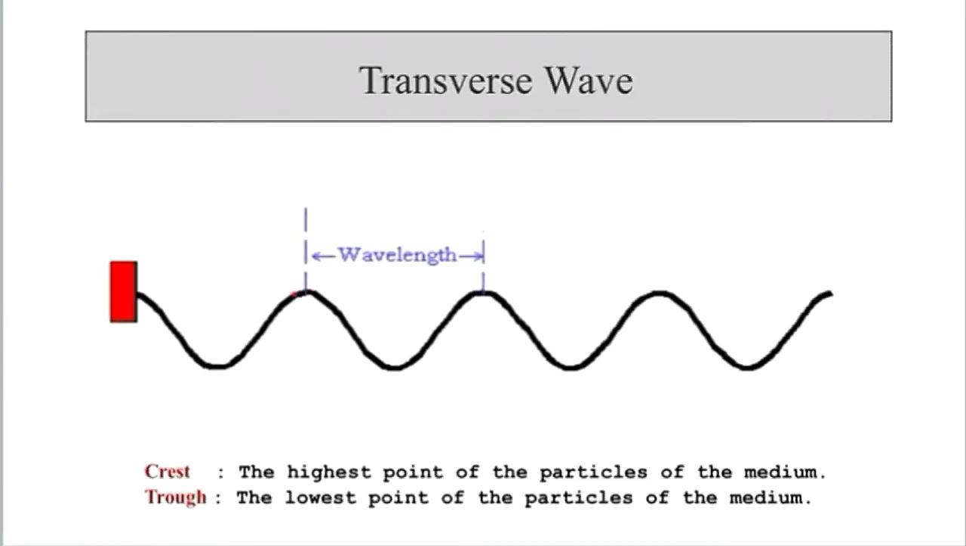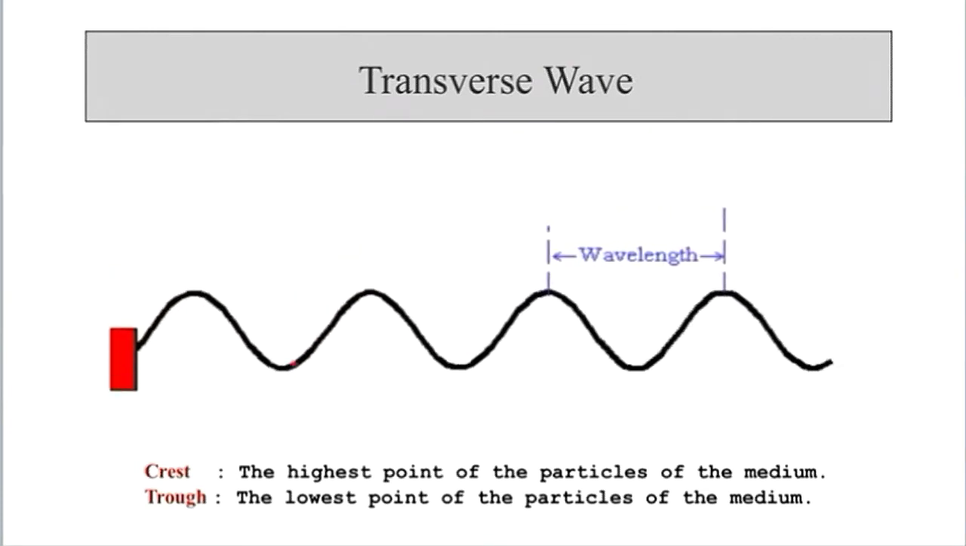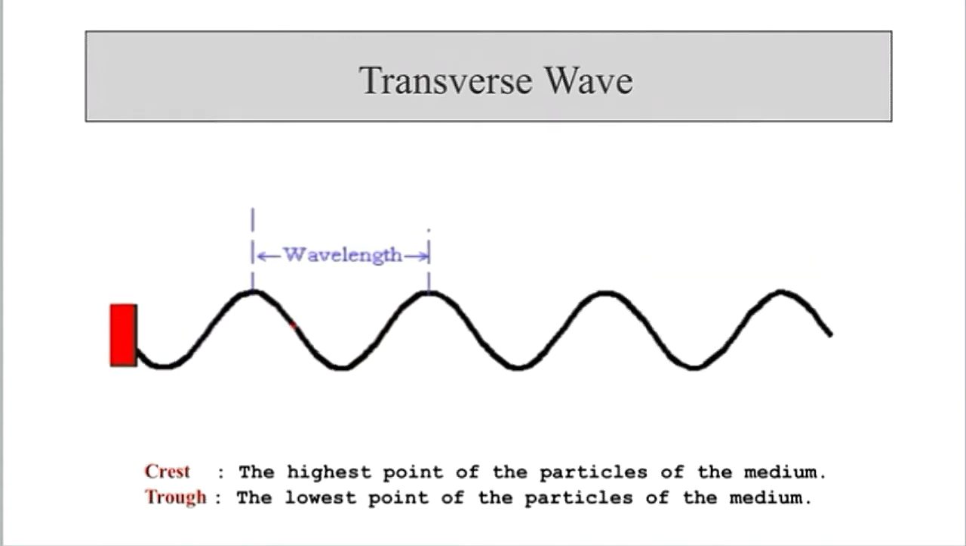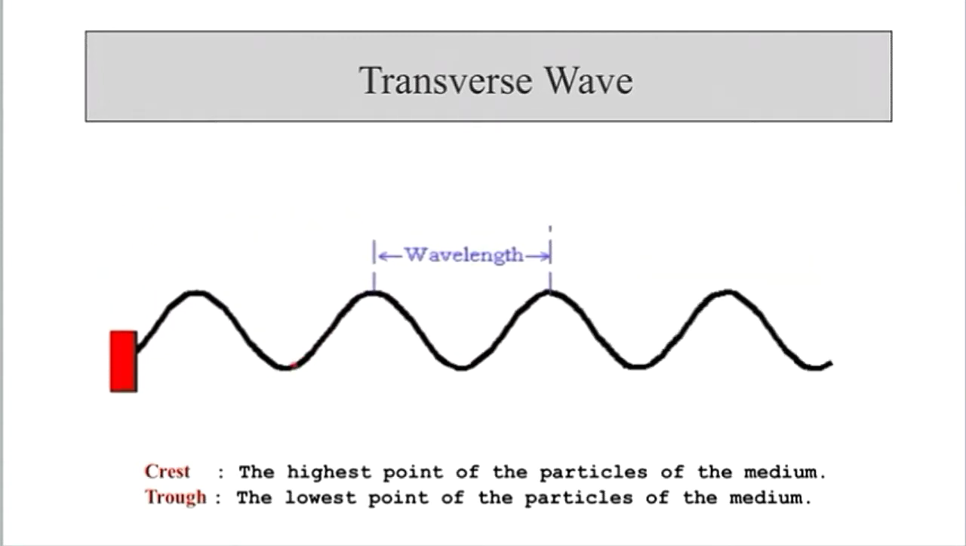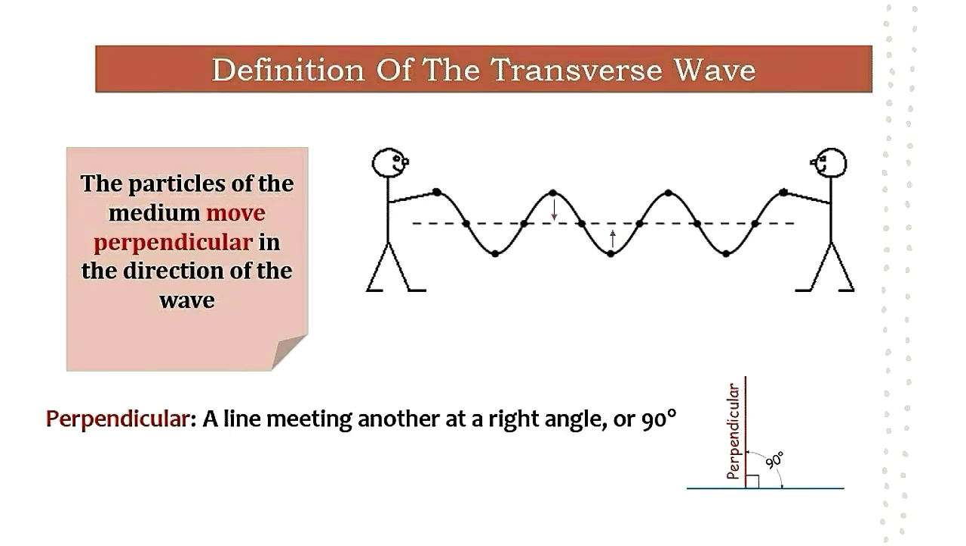For the transverse wave, as you can see in the animation that we have given, the wave moves up and down. The highest point of the particles of the medium is the crest, and the lowest point of the particles of the medium is the trough. Next, the definition of the transverse wave. Transverse wave means the particles of the medium move perpendicular to the direction of the wave.